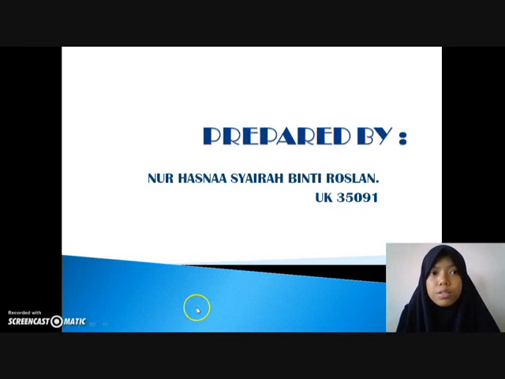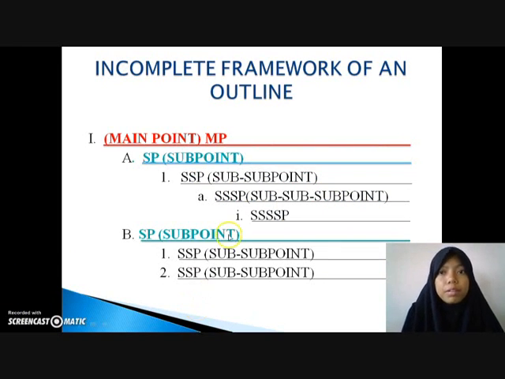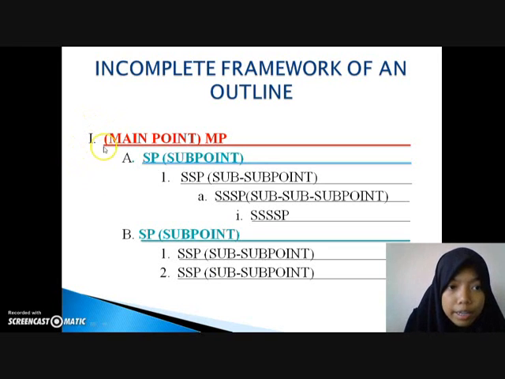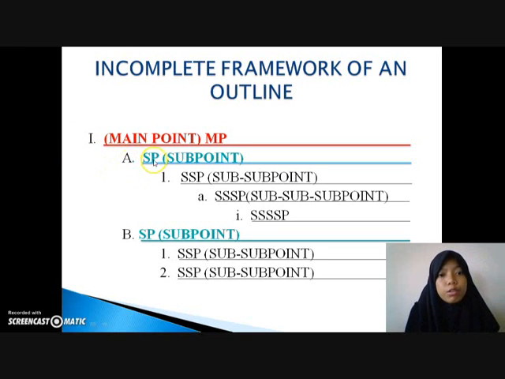Okay, now we will proceed with the incomplete framework of an outline. This one will be our main point, that means our main point for the essay. This one will be our sub point. The sub point will depend on our controlling idea. If our controlling idea, for example, is about benefit, then the sub point will be our first benefit.